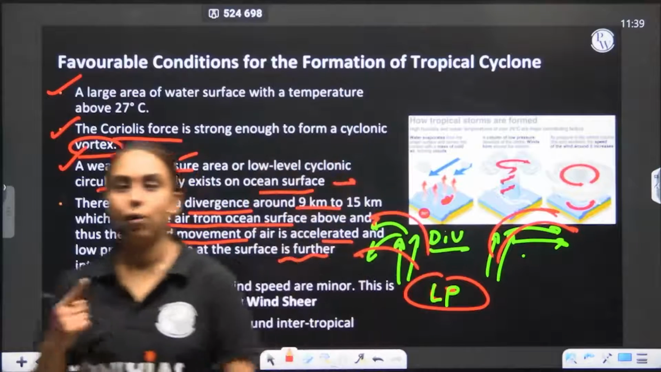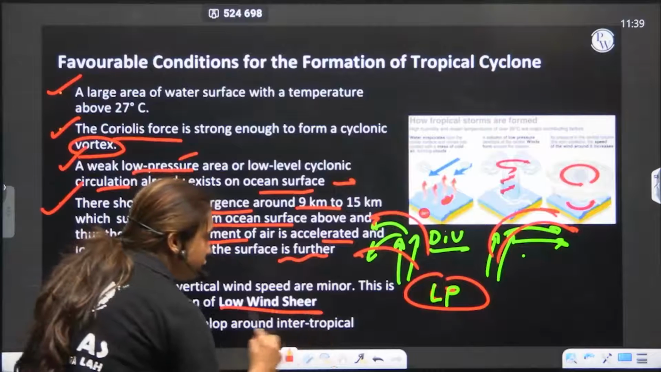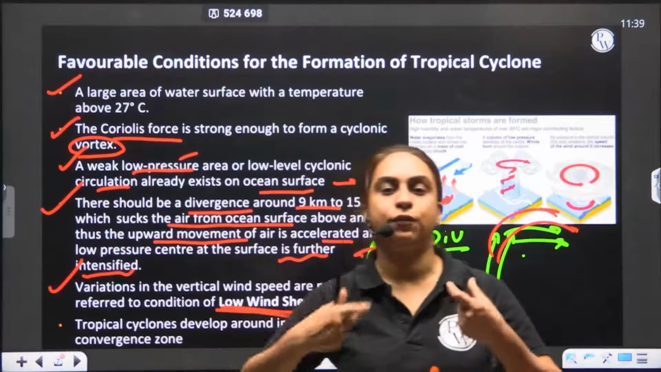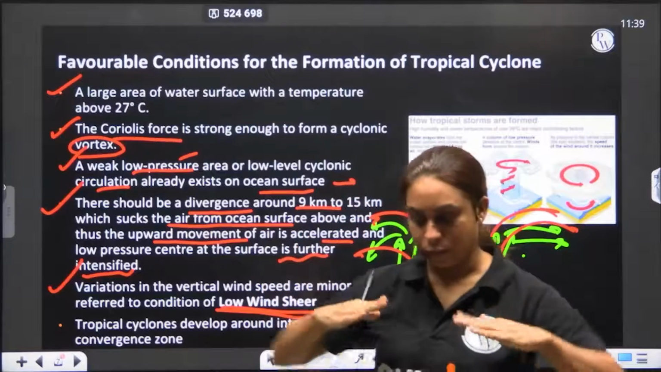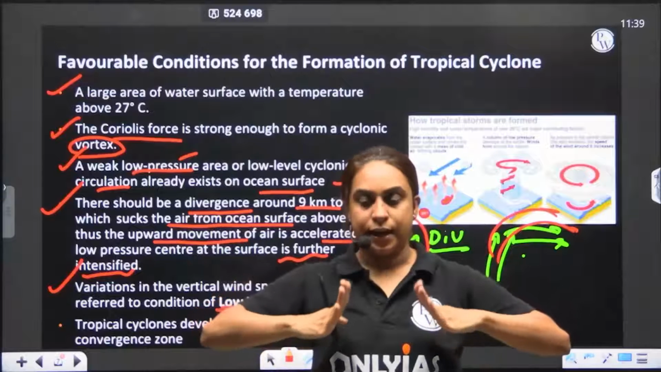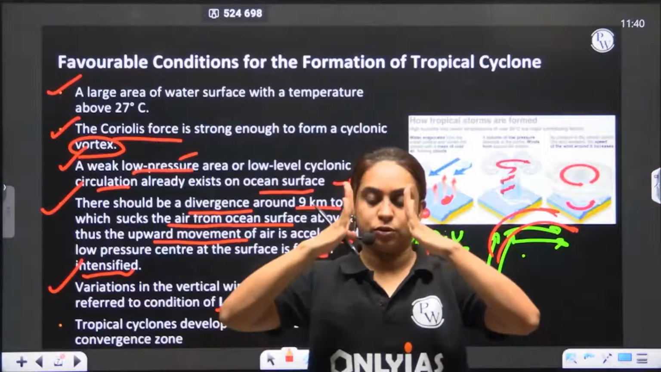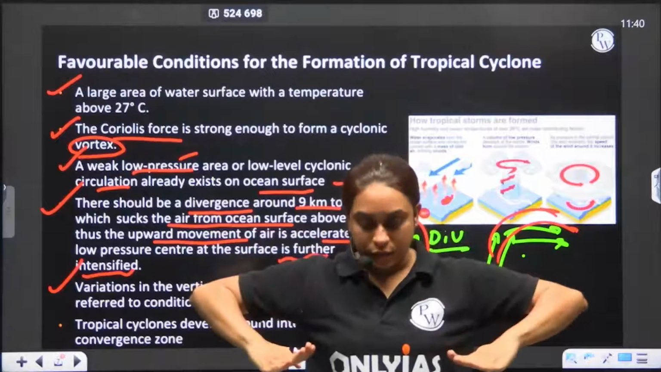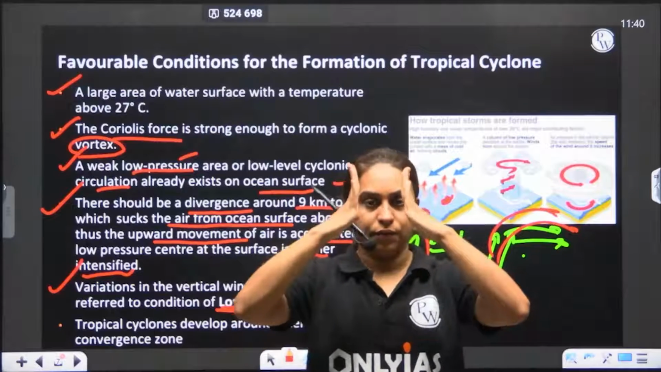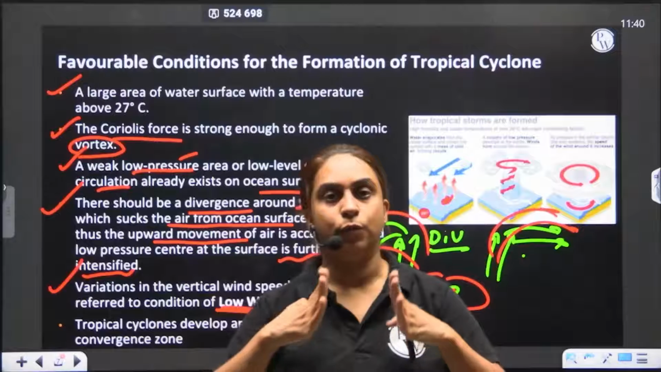Moreover, one important condition that you generally hear is the condition of low wind shear. What is wind shear? Wind shear is the difference in the vertical movement of the air column. Suppose the air column is rising here at, let's say, 8 km per hour speed, here it rises at 9 km per hour, and here at 9.5 km per hour. The difference in the vertical movement of the air is called wind shear.